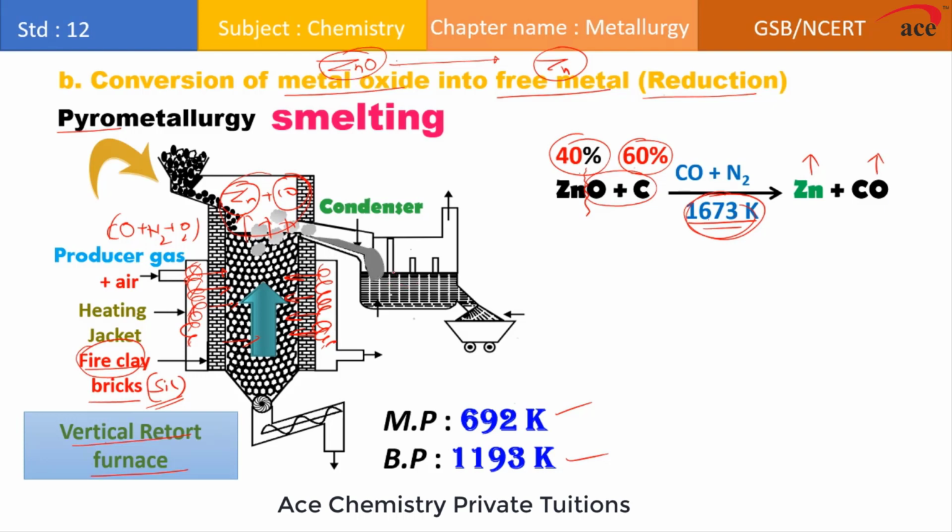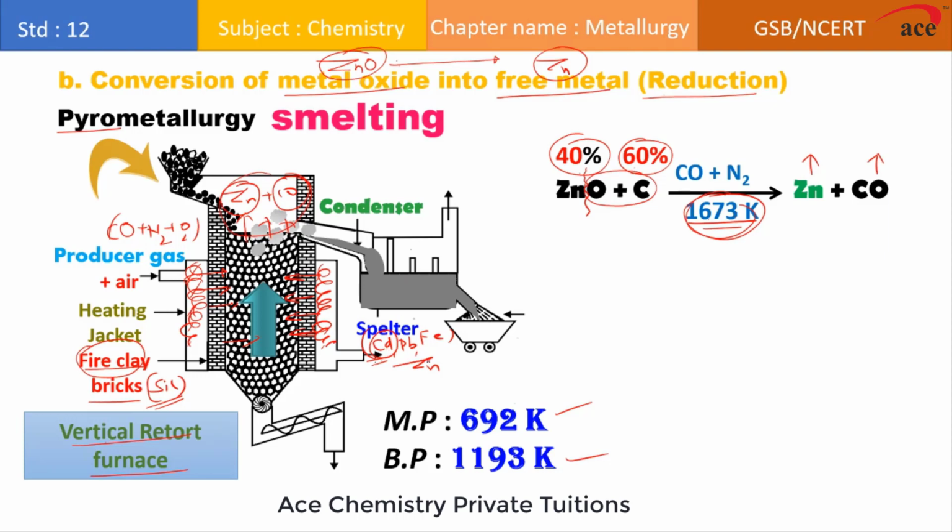So here the zinc is obtained in liquid form, and this liquid zinc is crude zinc because it consists of various impurities. This crude zinc is referred to as spelter, or you can say zinc spelter. This zinc spelter mainly consists of cadmium, lead and iron along with zinc. The maximum percentage of impurities is what? Cadmium. So we say cadmium is the byproduct obtained in the extraction of zinc.